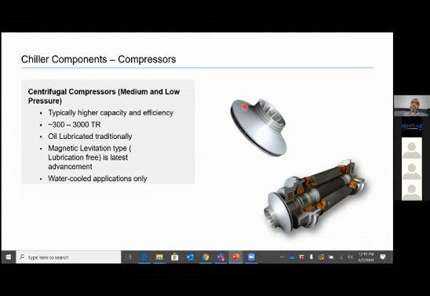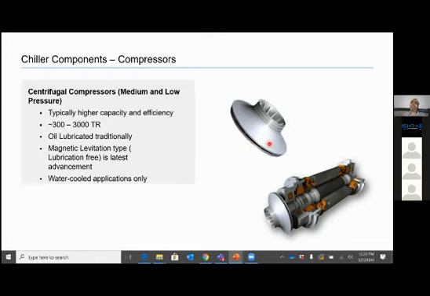So if you see what is happening in centrifugal, it is just like a pump. There is an impeller which is spinning at high RPMs, maybe 15,000, 20,000, 25,000, depending on what dia impeller is. Sometimes it can be even 40, 50,000 depending on dia of the impeller. And in a typical chiller, your motor is spinning at 3000 RPM. So you need speed increasing gear. So motor will be coupled to a gear, gear is coupled to impeller, so that impeller can spin at 20,000 RPM, 25,000 RPM. So you need speed, maybe 6:1, 7:1, that kind of thing for achieving higher speeds.